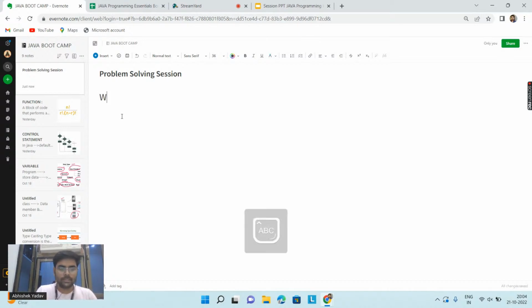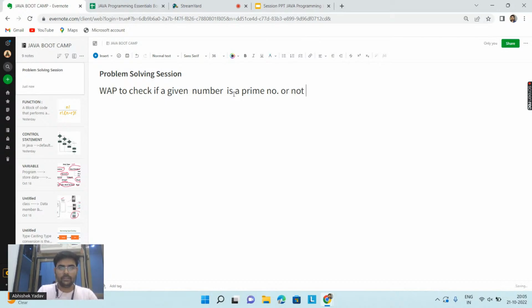So the problem is simple here. What we have to do: write a program to check if a given number is a prime number or not. So this is a simple program here, guys. We have to check whether the number is a prime number or not.